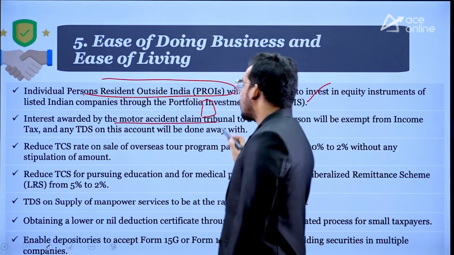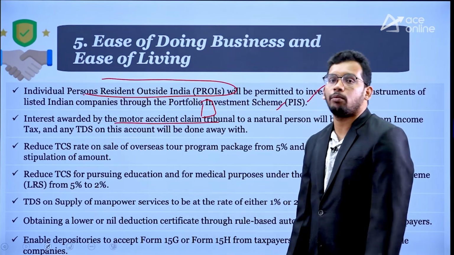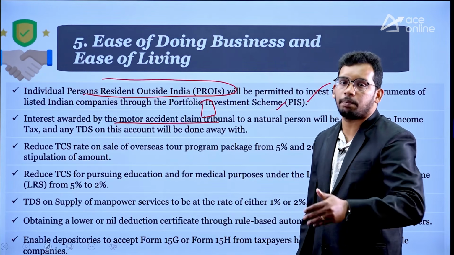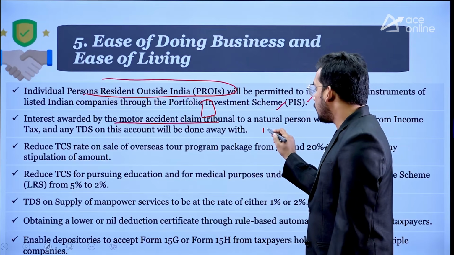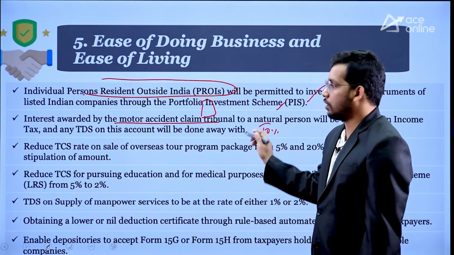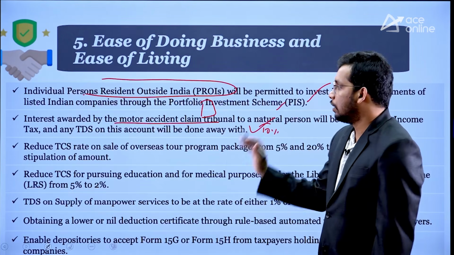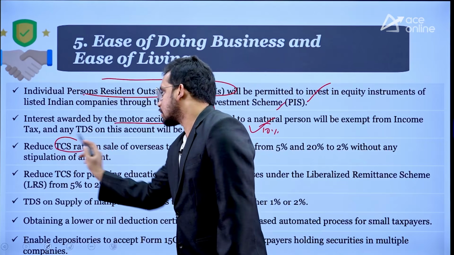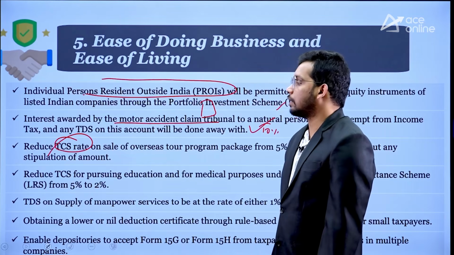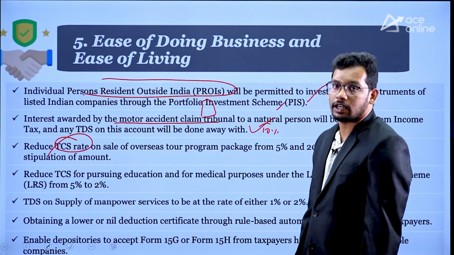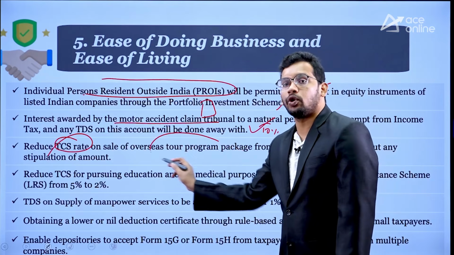Similarly, motor accident claims, let's say 2 lakh, 3 lakh that people are getting. Earlier they used to charge some tax on it. That is going to be exempted. Similarly, TCS, tax collected at source, for overseas tour packages.